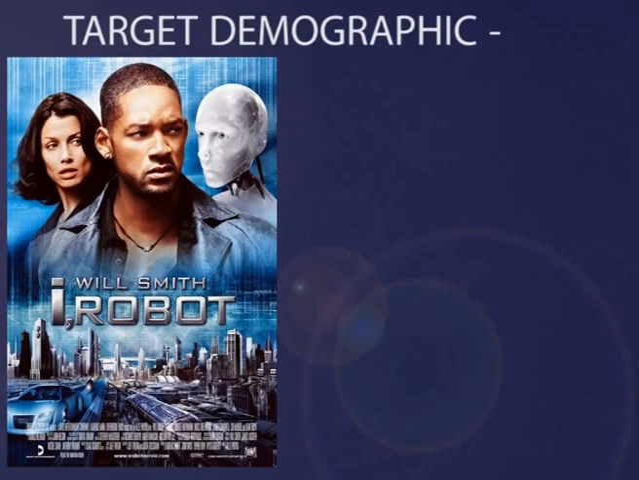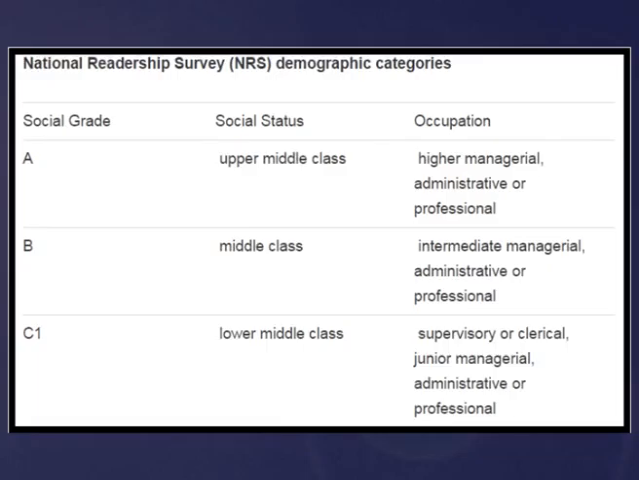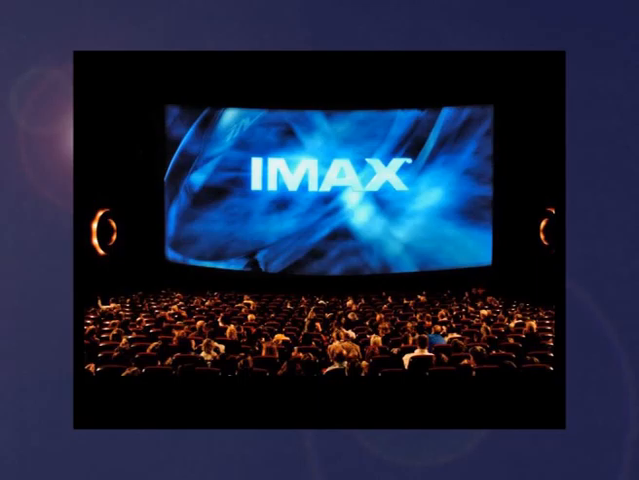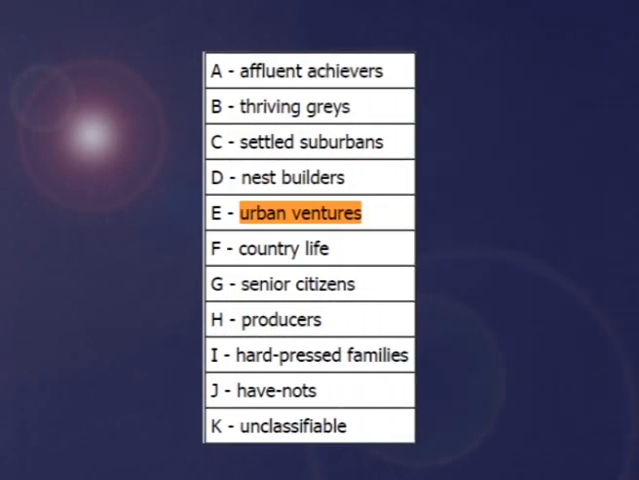Target demographic for this film would be ABC1. This means that the people have a disposable income to spend on leisure activities, such as watching films. The lifestyle of the people that this film would appeal to would be urban ventures, as it is the age range that the film fits for.